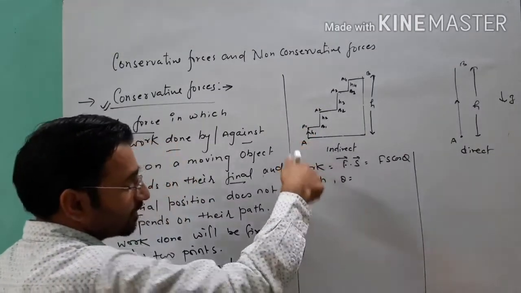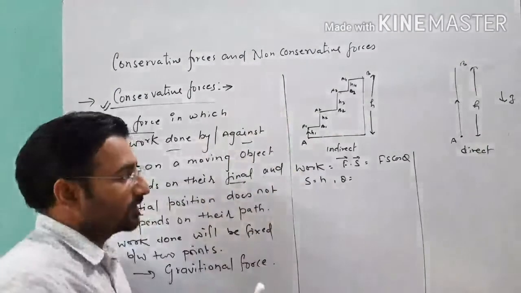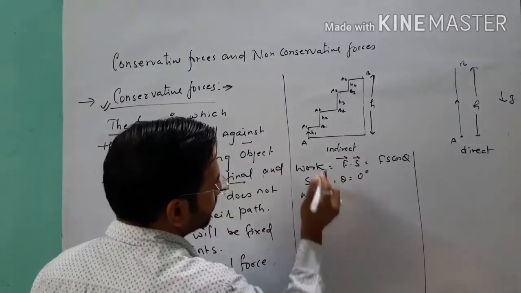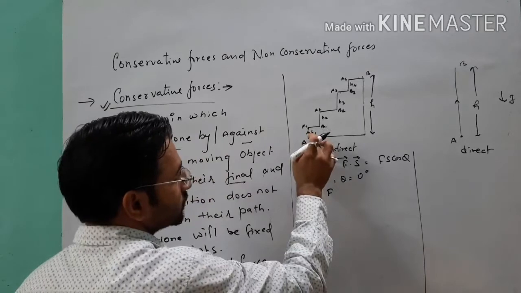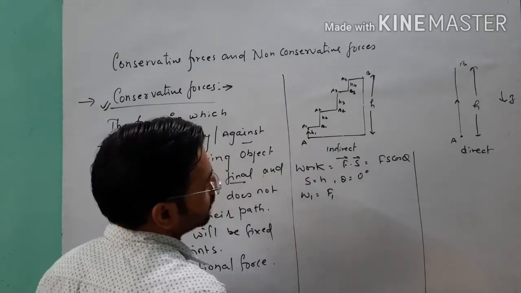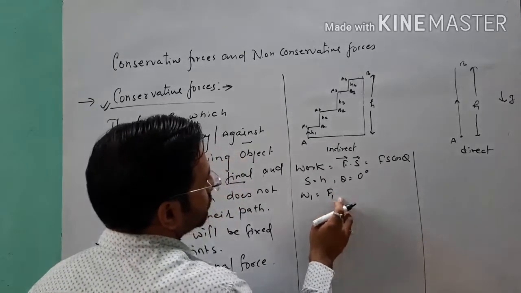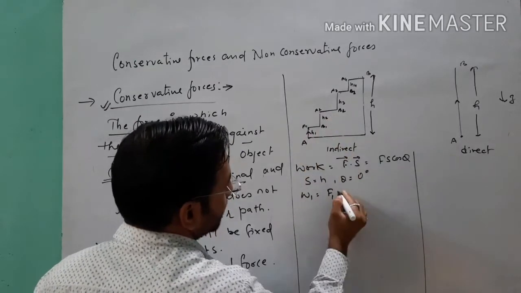So if we draw the diagram like this, when the object shifts from point A to A1, we are lifting the object from point A to A1, and that time theta will be 0 degrees. So the amount of work done W1 will be, if you are applying the force, which force? Suppose you are applying the force F1 here to shift the object in the vertical direction.